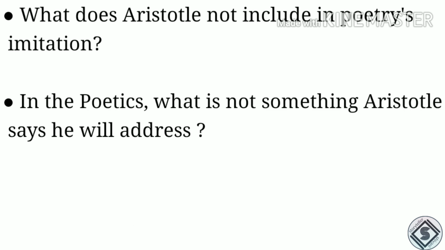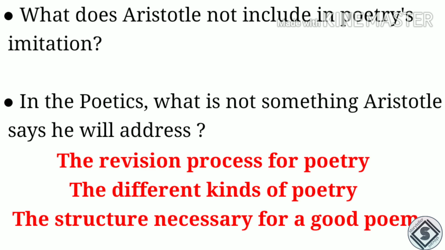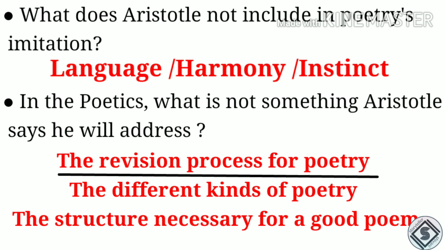Next, in the Poetics, what is not something Aristotle says he will address? The revision process for poetry, the different kinds of poetry, or the structure necessary for a good poem. So it is the revision process for poetry. Next question, what does Aristotle not include in poetry's imitation? Language, harmony or instinct? So the answer is instinct.